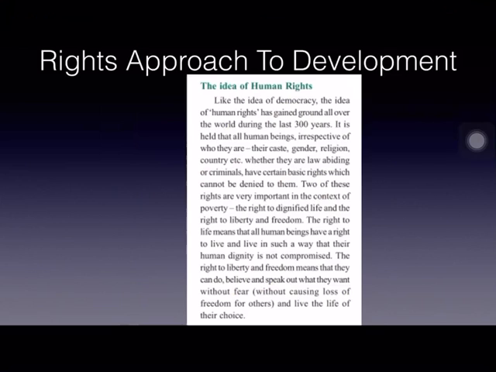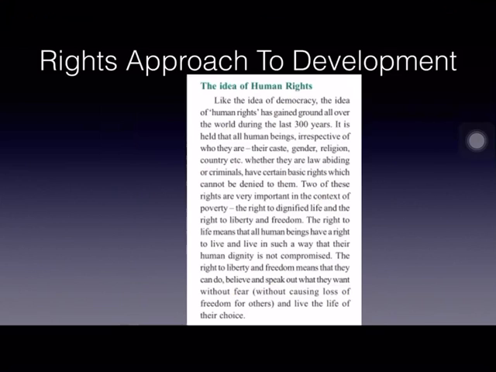Human rights are so important for human beings, for their survival as well as their all-round development also. These human rights are so important that all the countries in the world have granted these rights to the citizens of their countries. Irrespective of their caste, religion, creed, gender, etc., these rights have been granted to all the citizens of all the countries. And under any circumstances, these human rights cannot be denied to anyone.